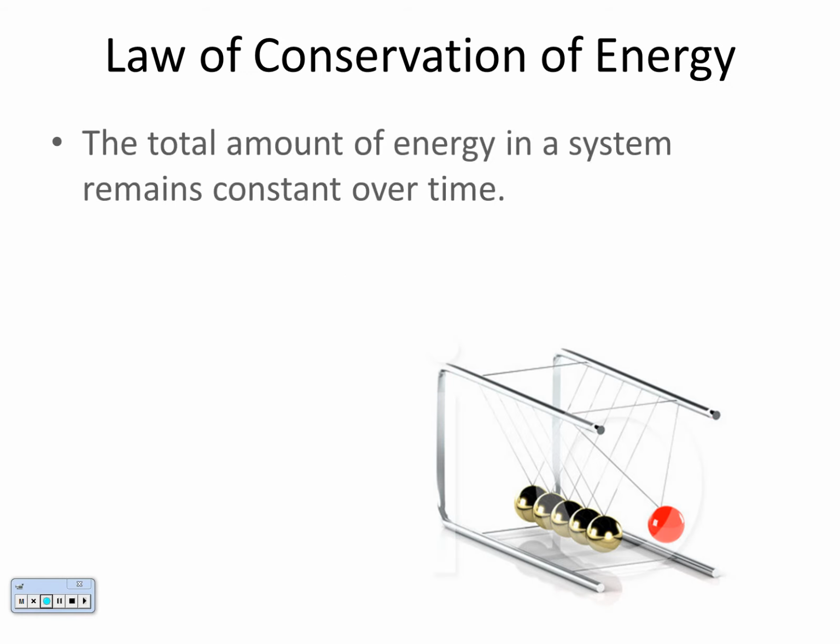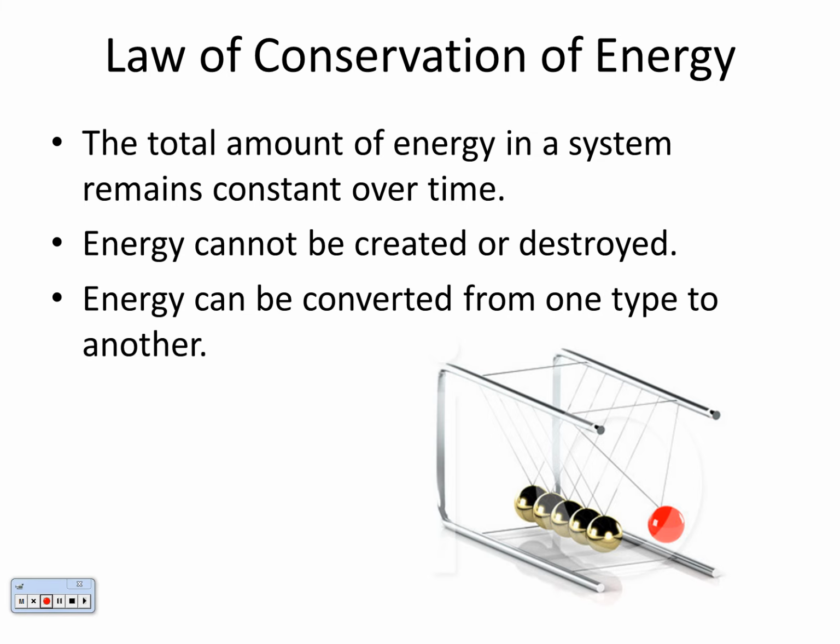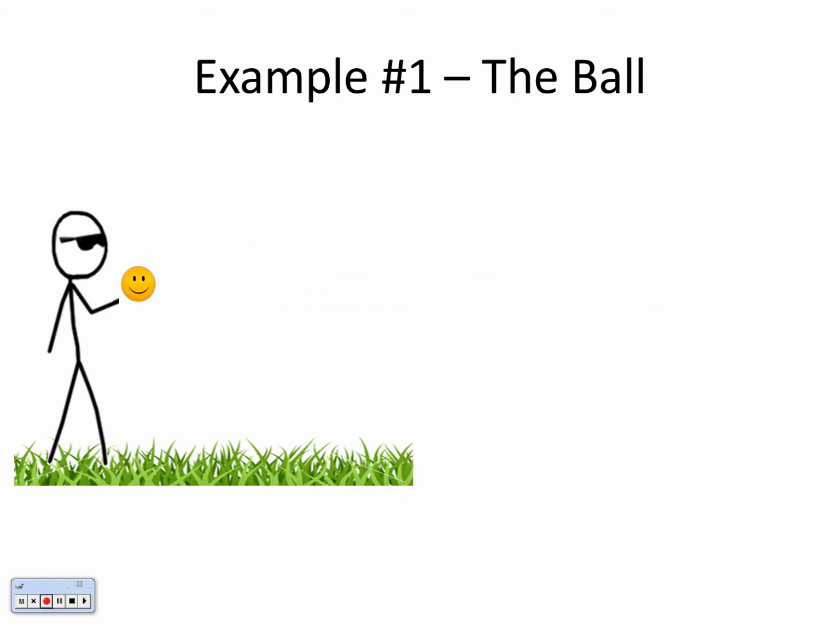What the law says is the total amount of energy in a system is going to remain constant. So therefore, you can never destroy or create energy. You can simply convert it from one type of energy to another. Give you a couple examples here.